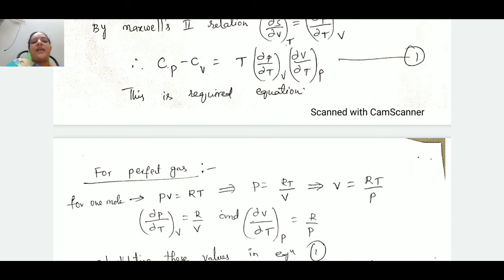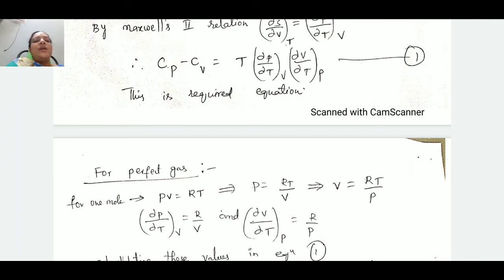For a perfect gas, we know the perfect gas equation, that for 1 mole of gas can be written as PV is equal to RT. By this, P can be written as RT by V. Similarly, V can be written as RT by P. Means we are calculating what is the value of P and what is the value of V. After calculating the pressure of that gas, according to the first equation, we have to calculate dou p by dou t at constant v, means change in pressure at constant volume.